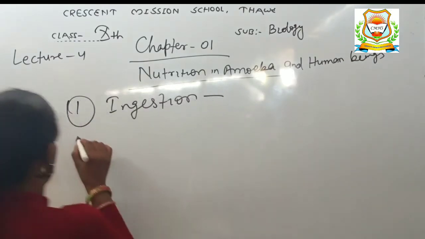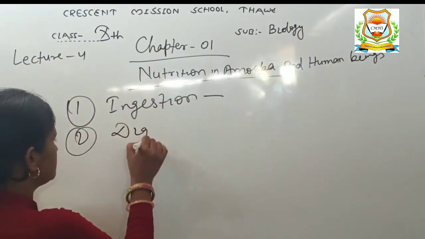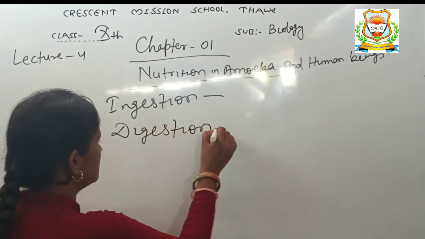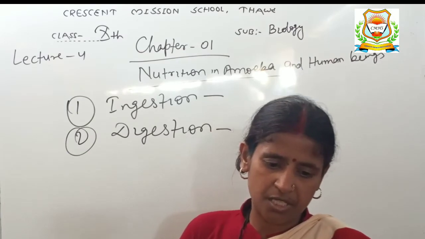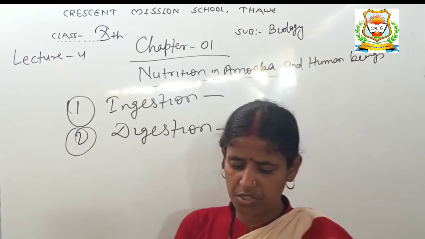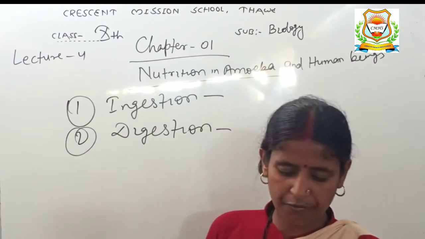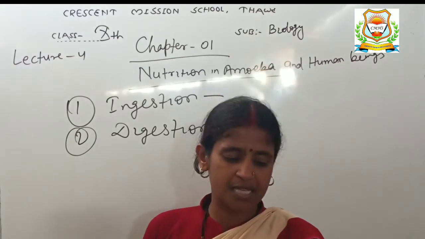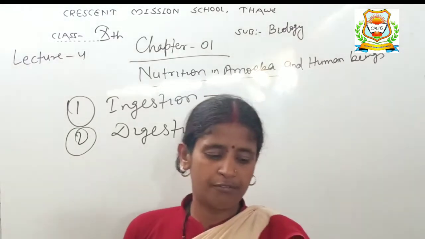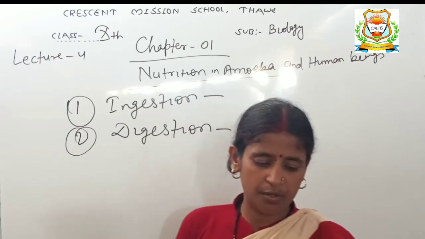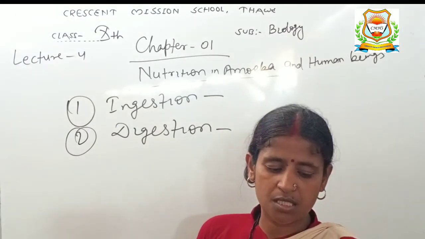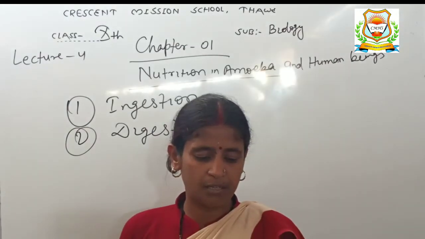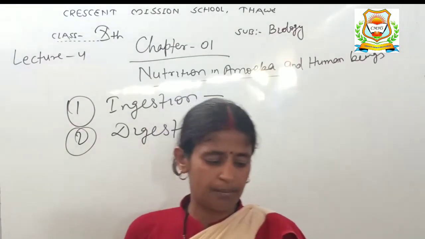Second is digestion. In amoeba, food is digested in the food vacuoles by digestive enzymes. The enzymes from the surrounding cytoplasm enter the food vacuoles and break down the food into small and soluble molecules by chemical reactions. Thus, digestion in amoeba takes place inside the food vacuoles, due to which the food dissolves.